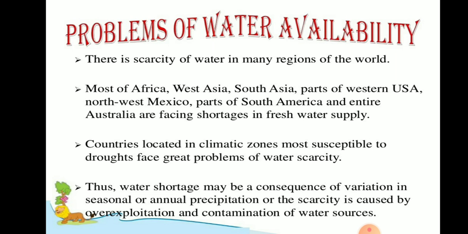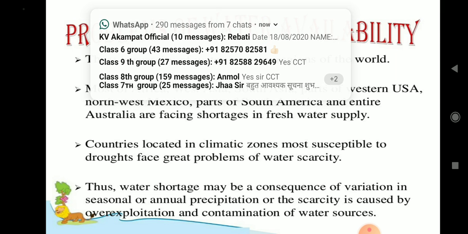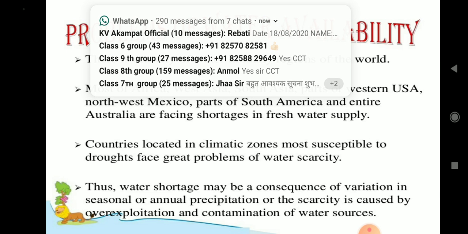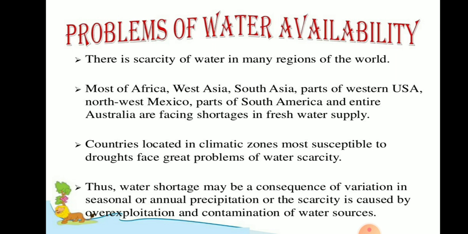Most of Africa, West Asia, South Asia, Western USA, Northwest Mexico, parts of South America, and entire Australia are facing shortage in freshwater availability. This means that each and every part of the world has this problem of shortage of water.